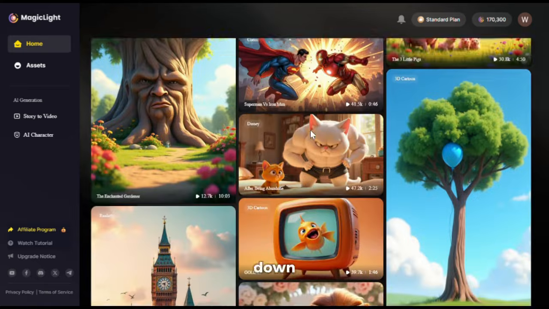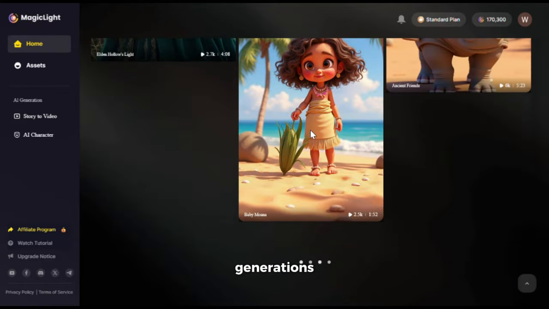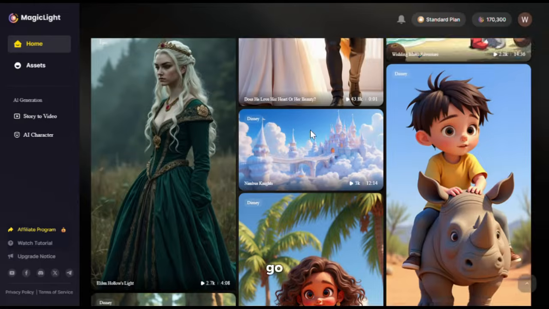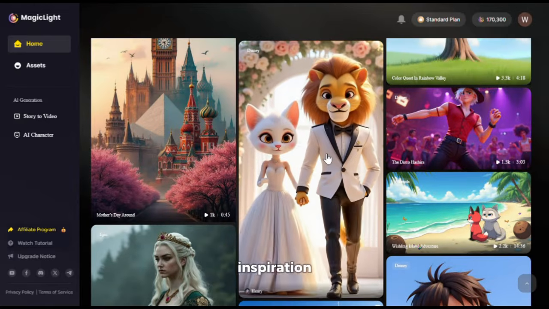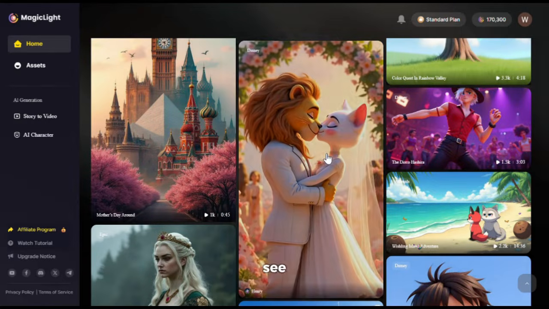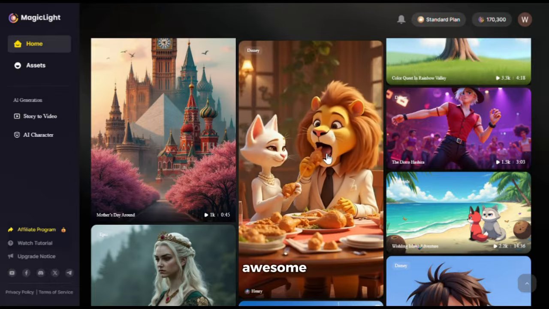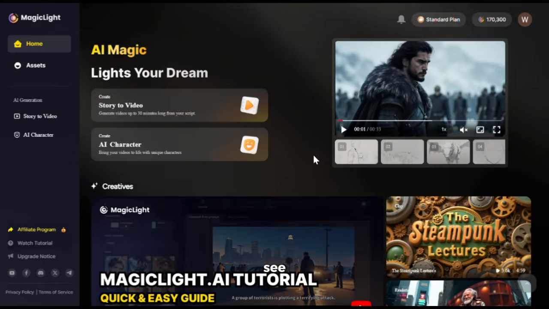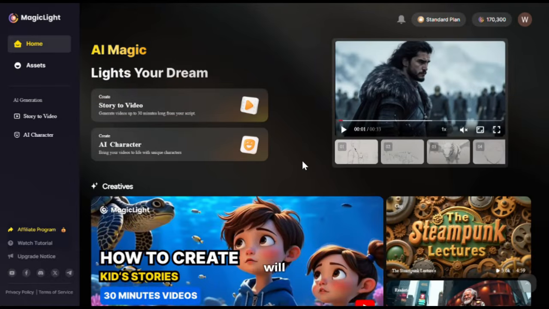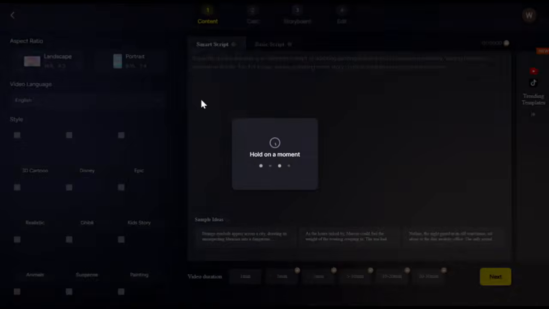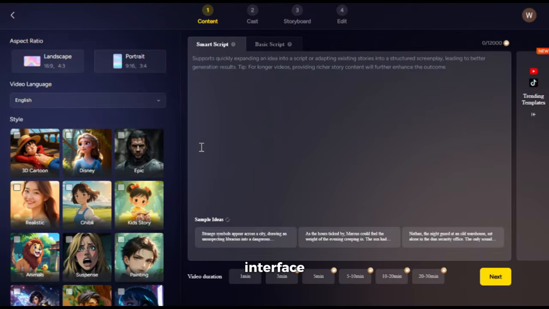Now, if you scroll down, you will be able to see generations by other users. You can go through some of the videos to get some inspiration if you want. And as you can see, the videos look awesome. Now, let's create some videos and see how good this tool is. So I will click Story to Video, and it will take you to this interface. Now, this is where all the magic happens.